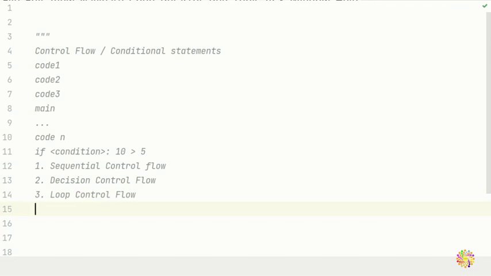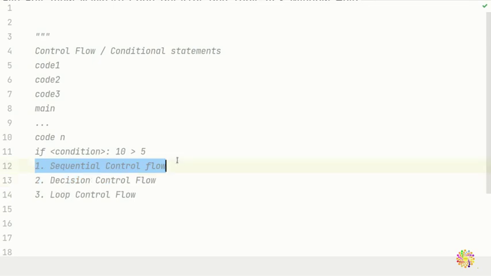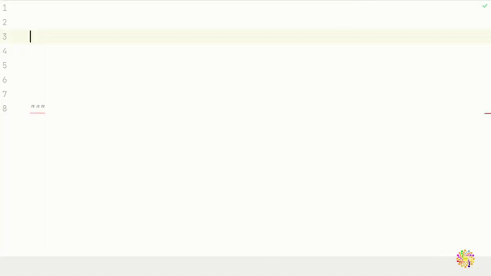So the sequential, as we said, is that the computer reads your code line by line. The second one is decision control flow, which is either true or false, like whether 10 is greater than 8, and we do that with the help of if. Then loop control flow, as I said, has a for loop, for each loop, or while loop. Then we're going to see break and continue, because sometimes you need to break the loop, and sometimes you need to continue the loop.